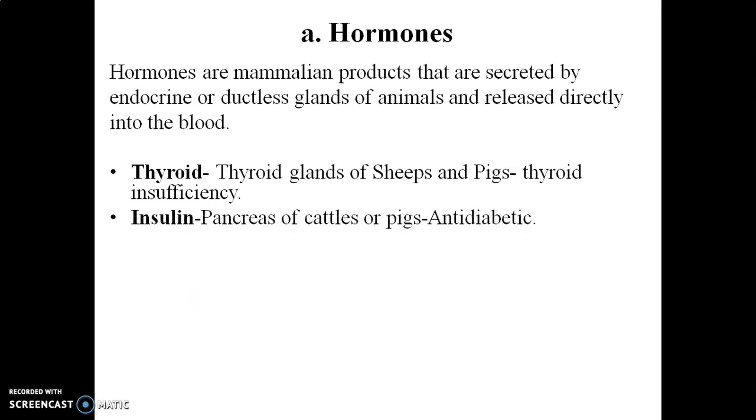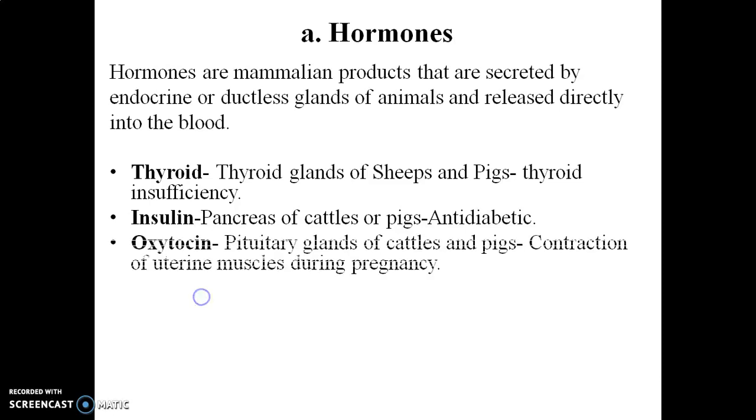The second example is insulin, which is secreted by the pancreas of cattle or pigs, and is used as an anti-diabetic in human beings. Then oxytocin, which is secreted by the pituitary glands of the cattle and the pigs, is used during pregnancy as it causes contraction of the uterine muscles.